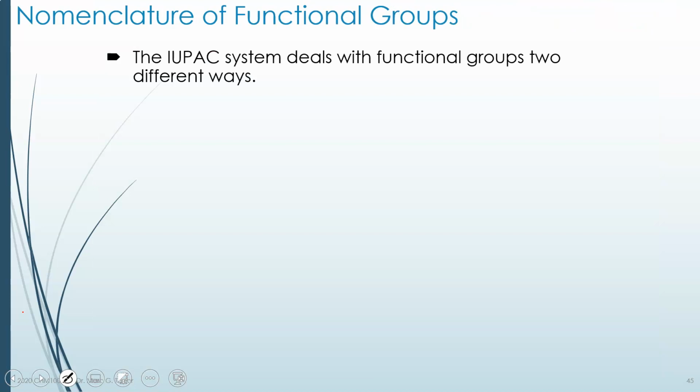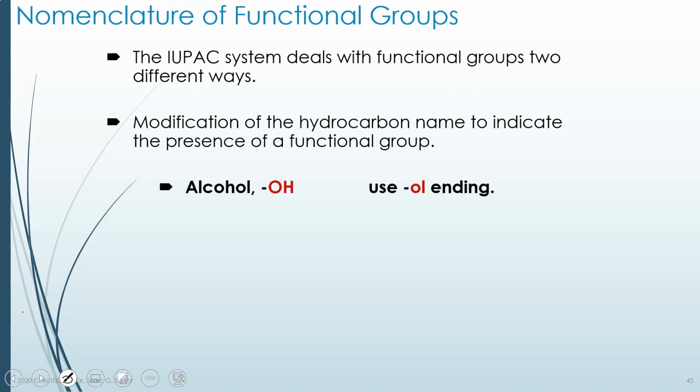So IUPAC has very specific rules for how to name functional groups. You don't have to know a lot of detail for this course, but just to remind you, any alcohol tends to end in OL. You know about methanol, ethanol. Ethanol is the one you can drink. Methanol is the one that comes from wood and will cause you to go blind and kill you. Isopropanol, also known as rubbing alcohol. Those all end in OL.